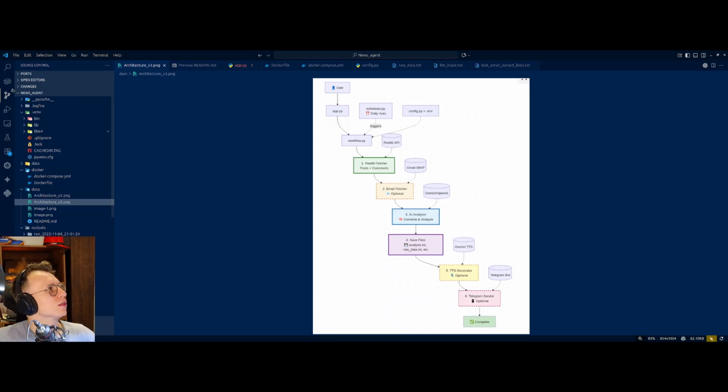I just want Docker that runs automatically on a scheduler on my PC or any random PC that you don't need, a mini PC and so on. I will probably run it on my home automation PC that uses less wattage than my laptop, and it will send me automatically all the news in text that I can click and look around. Maybe I'm interested in some links and so on. Summary, and then also the voice file. So when I sit in my car, I just click play. It's already on the Telegram chat, and I can play and have fun with it.